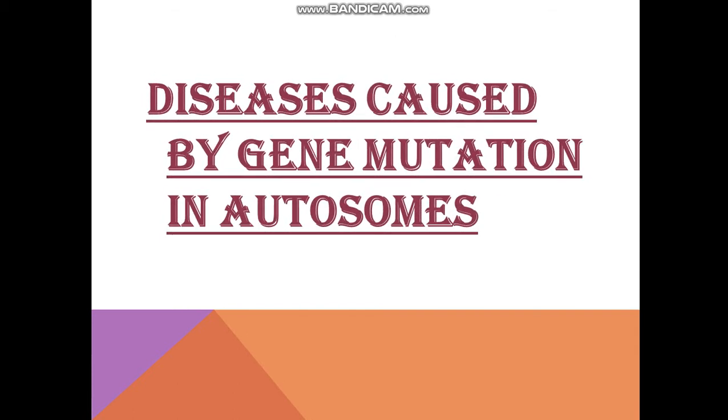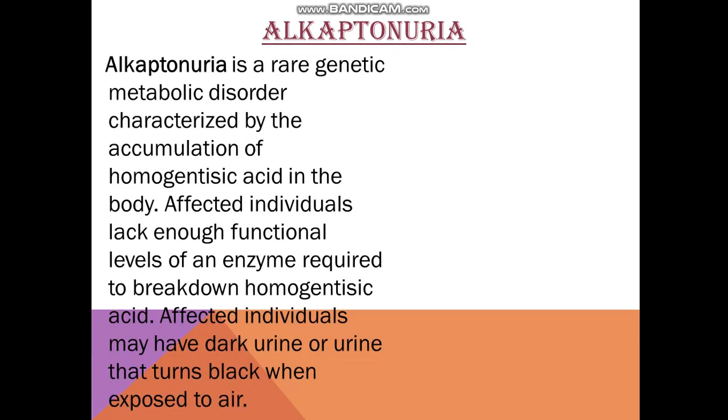Okay, so the first disease is alkaptonuria. You need to be very specific about the spelling. Alkaptonuria is a disease in which there is darkening of the urine upon exposure to air, and blackening of the cartilages is also seen. The cartilages present on the nose and on the ear pinna turn black.